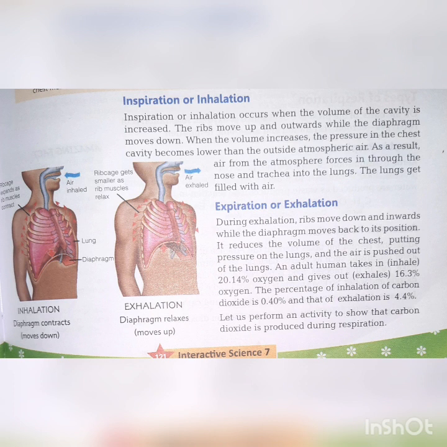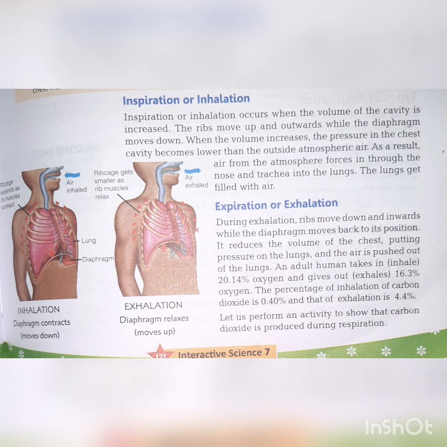Next is aspiration or exhalation. Now aspiration or exhalation is the process of breathing out of the air. You know, we breathe in oxygen and we breathe out carbon dioxide. During exhalation, ribs move down and inwards while the diaphragm moves back to its position. It reduces the volume of the chest, putting pressure on the lungs, and the air is pushed out of the lungs.